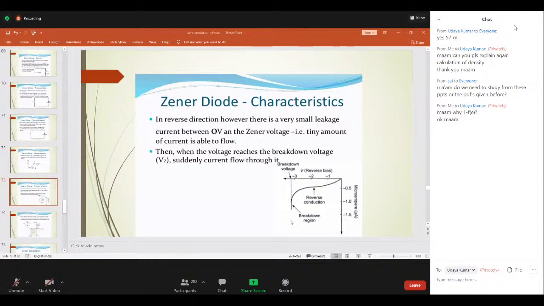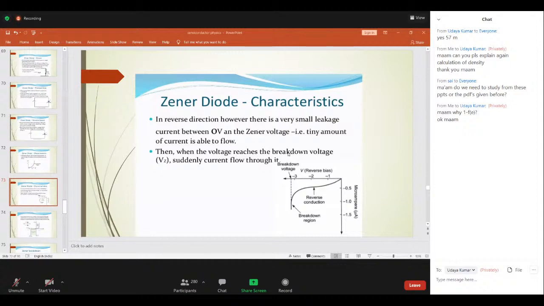Because of this sudden rise, breakdown occurs, and this is called Zener breakdown. Even though the current is increasing, the voltage is kept constant. This is a peculiar feature of the Zener diode, and that is why it is used for regulation or stabilization purposes, the basic application.